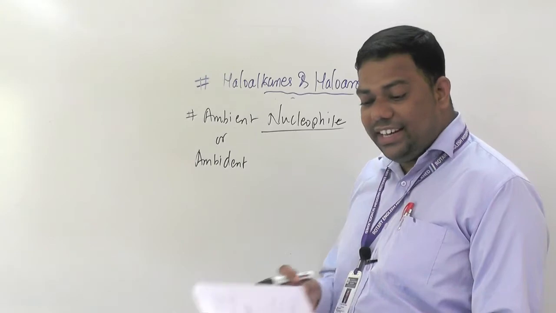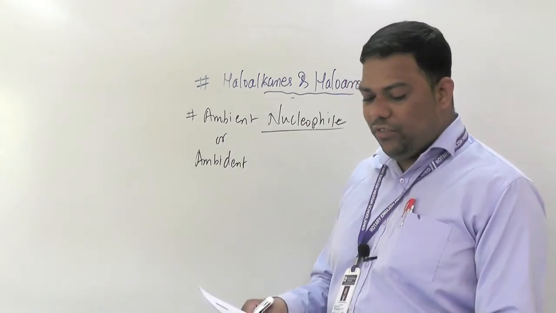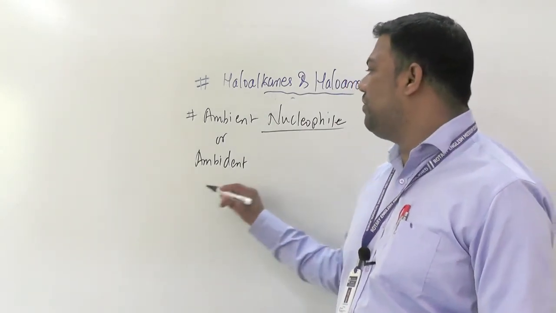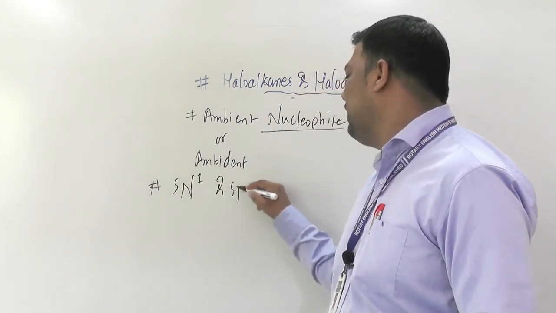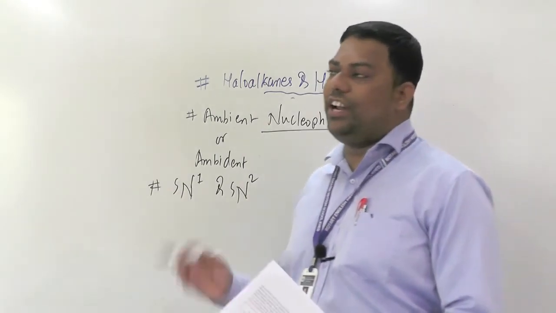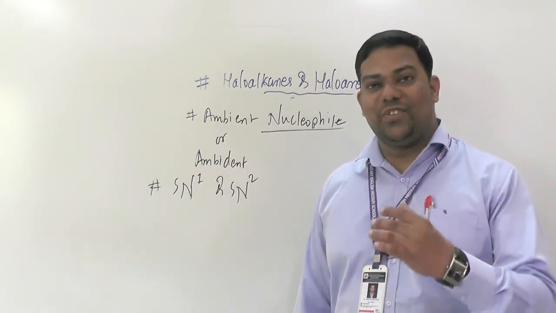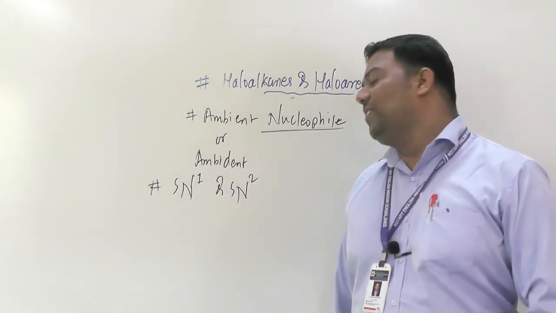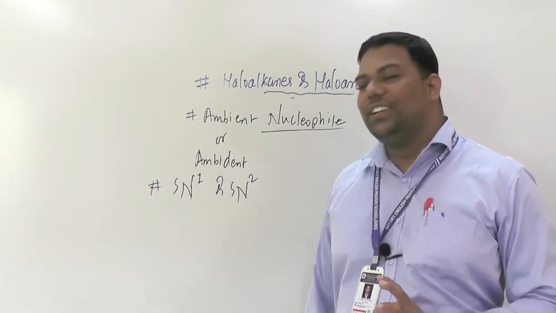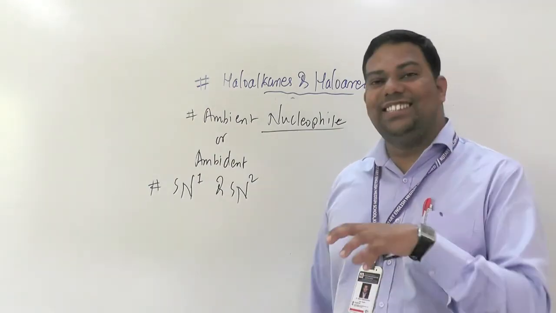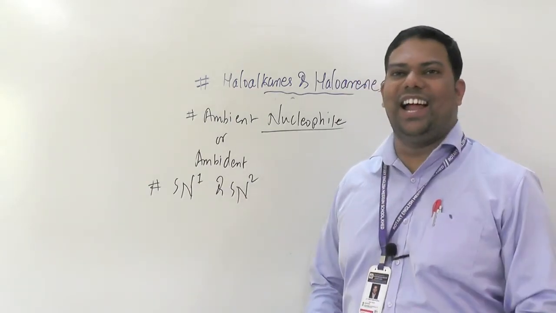Then reactions of haloalkanes and haloarenes are also very much important. We are dealing with the SN1 and SN2 reactions, whether they are first order or second order kinetics, and you have to say that. Then examples: for SN1, tertiary alkyl halide is used; for SN2, primary alkyl halide is used.